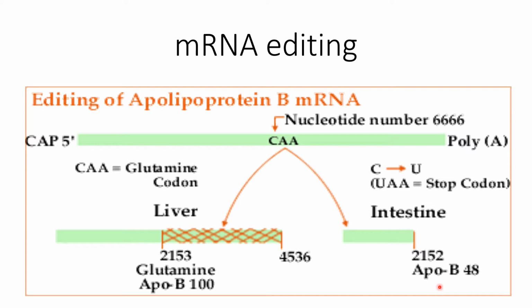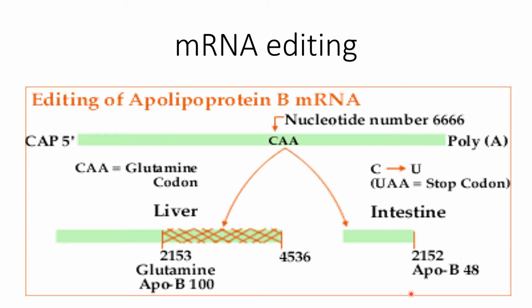In the intestine, ApoB48 apoprotein is produced because the messenger RNA is edited in such a way that a truncated protein is produced. This CAA is edited, with C replaced by U, and now UAA is the stop codon. Now here is the formation of the stop codon, and this is the only length of the messenger RNA; only 48% of the messenger RNA is translated.